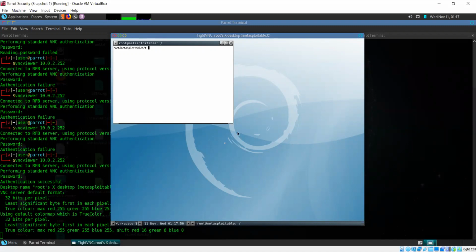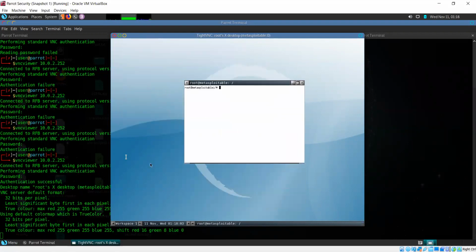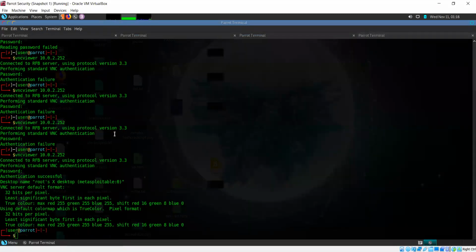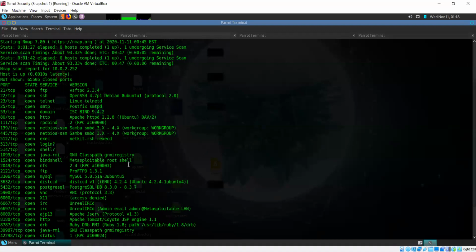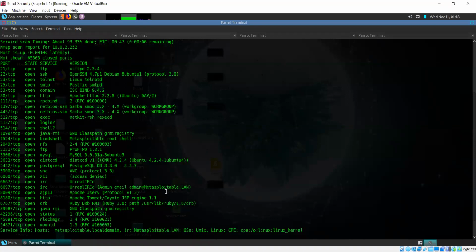So through VNC you are able to access Metasploitable and do whatever you want on it. You also have a root shell. This is also showing you that it is important to keep strong passwords. Don't leave your services configured with default passwords, or they'll be very easy to get into. So that's also something that we can take away from this.